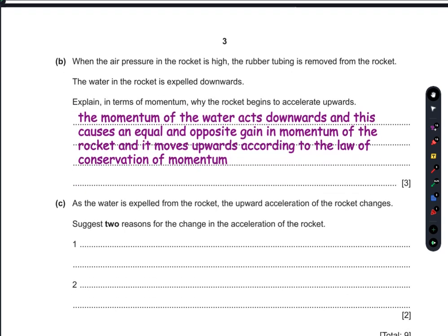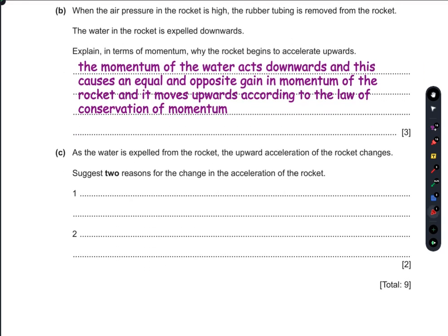Part C. As the water is expelled from the rocket, the upward acceleration of the rocket changes. So there's two reasons for the change in acceleration of the rocket, and you have to write down any of the two reasons. The first thing that comes to mind is the gravitational field strength. As you go upwards, the gravitational field strength decreases with height.